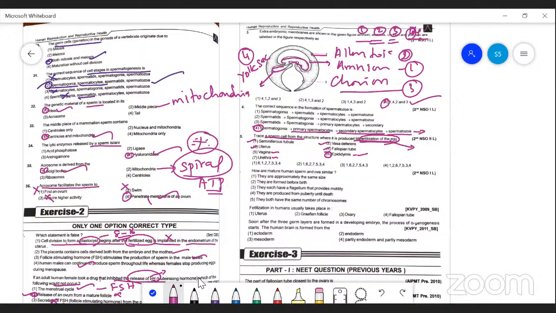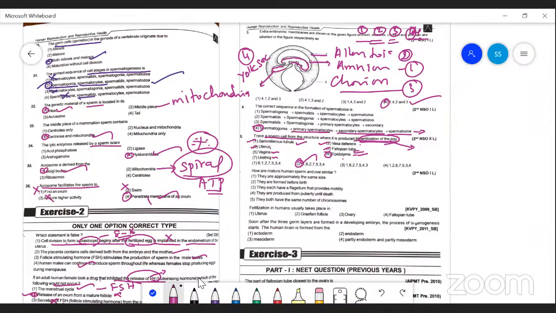So the question is up to the fallopian tube, up to fertilization. First produced in the seminiferous tubule, then passing through the epididymis, vasa deferentia, urethra, then entering the vagina, the uterus, and then the fallopian tube. So the second option is the correct answer.